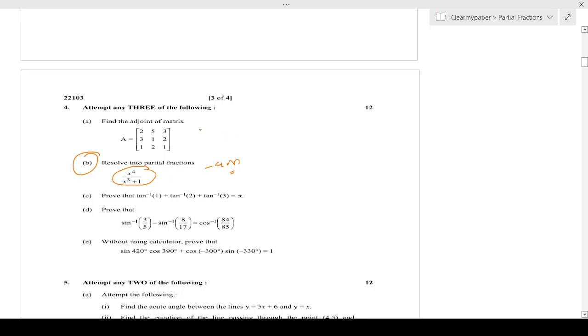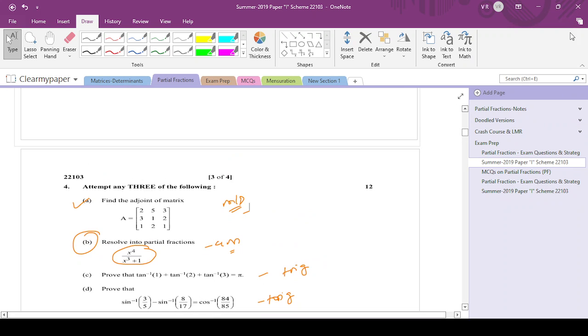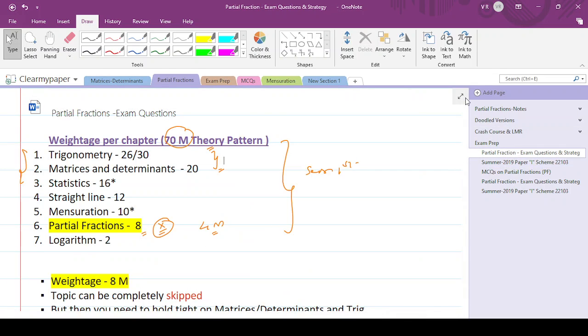If you're preparing for matrices and determinants, this is the matrices and determinants problem. This is a trig problem, this is a trigonometry problem, and this is a trig problem. So you've got 3 trigonometry problems and 1 matrices and determinants problem, and in the mix you have partial fractions. So if you skip this, but you are covering the syllabus on matrices and determinants and trigonometry, you can comfortably do away with partial fractions without preparing, or even skip the whole chapter. So that's the importance of this weightage.